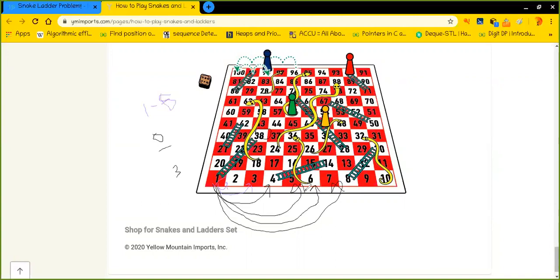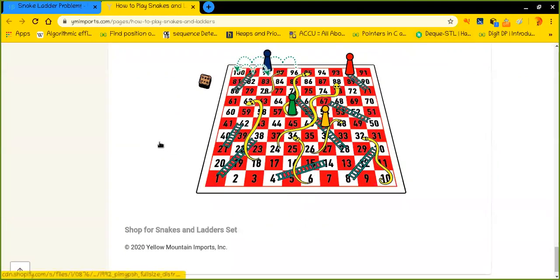So likewise, for example, I am right here at, let's say, position 36. Then in the next turn, I will be right here at the 6th position. So this is the downgrade, I would say. So I hope you are pretty clear with the things. It is quite straightforward, nothing much to understand, I hope.